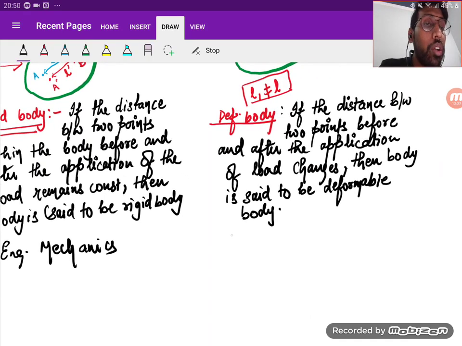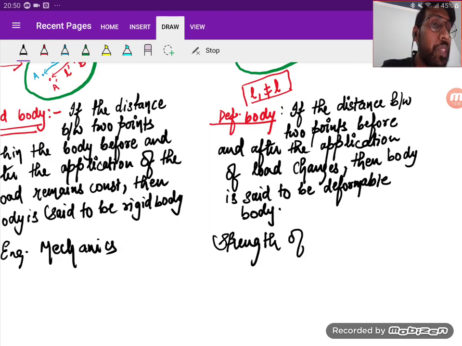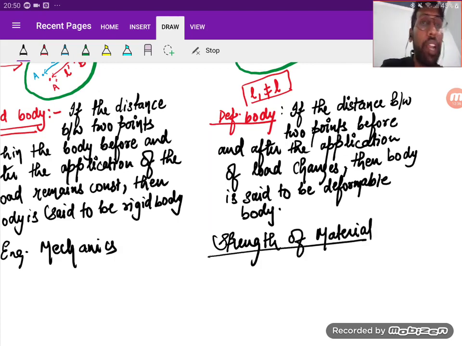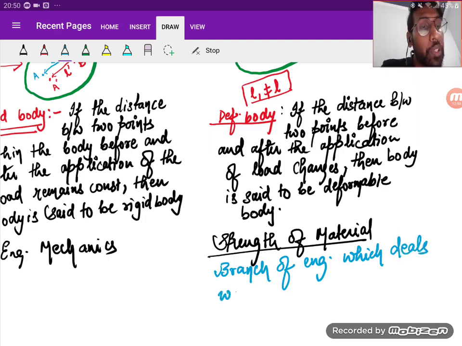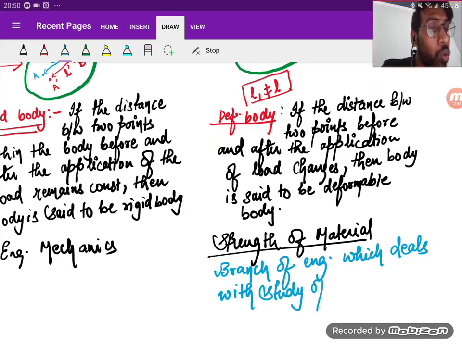So what is strength of material? It is that branch of engineering which deals with the study of deformable body. Is it clear?